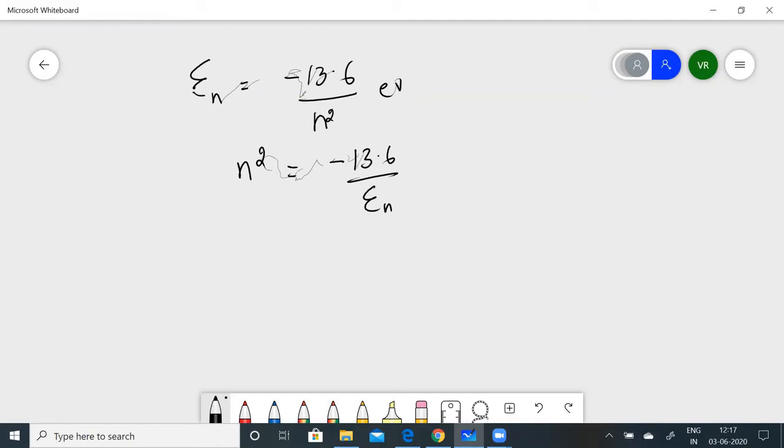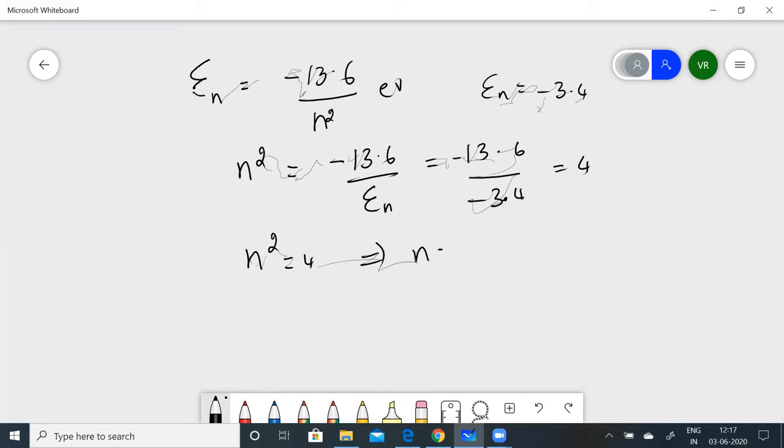Now En is given as −3.4, so we substitute: −13.6 divided by −3.4, which is equal to 4. So n² is equal to 4, and from this we get n is equal to 2.